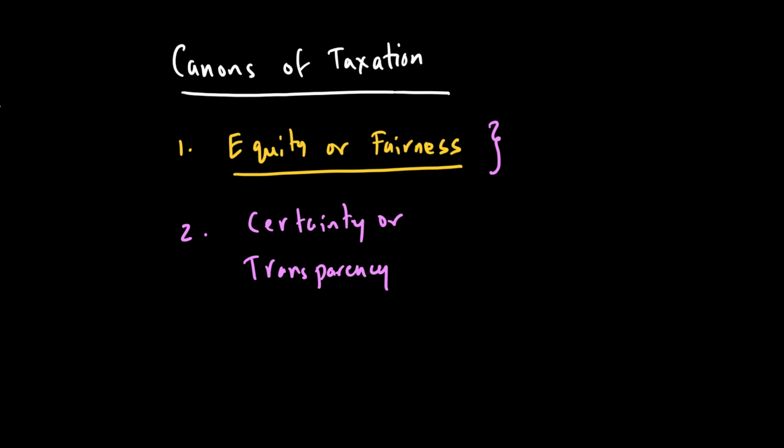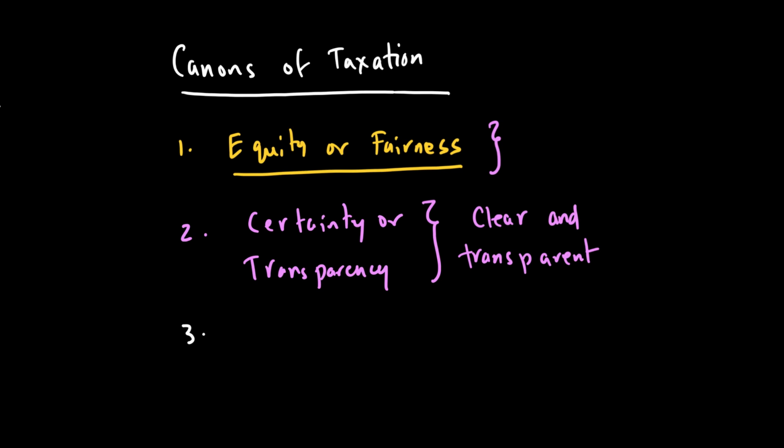This basically means that information about taxation needs to be made available in such a way that it is clear and transparent. So there should not be any hidden costs when it comes to taxation. People should know exactly what they are supposed to pay, how much is their tax liability, and when they are supposed to pay as well. So there should be a complete certainty about it. There should not be any surprises, where suddenly my tax liability goes up when I was expecting something else.